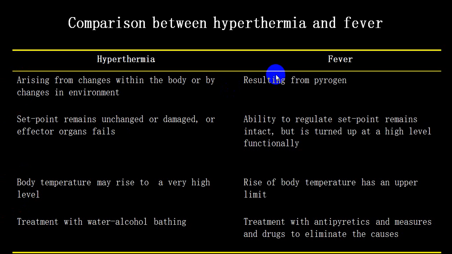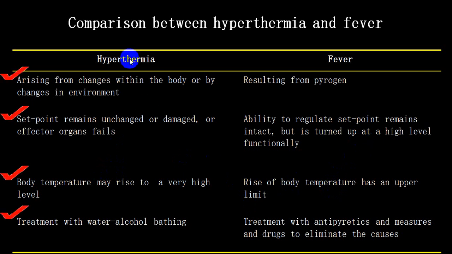While in a person with fever, the set point is elevated, and as it is elevated to a higher level, the body temperature will rise up to that level. So body temperature may rise very high in case of hyperthermia, may go up to 105, 106, 107, and it can be very lethal. While fever will go up to the set point where it is adjusted.